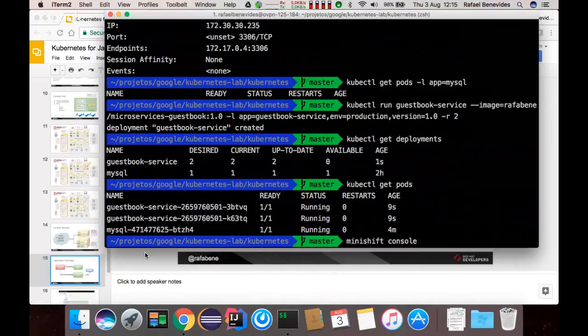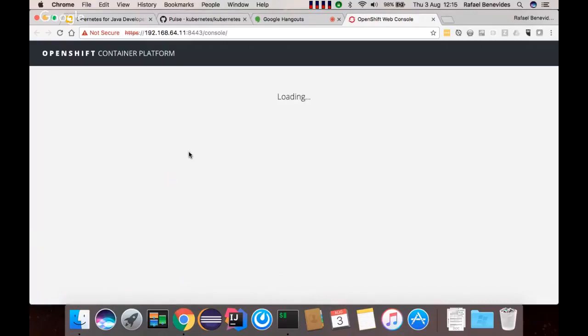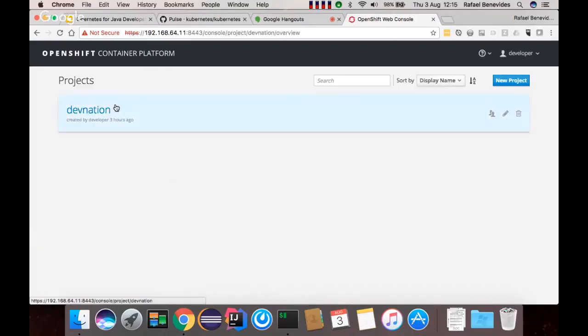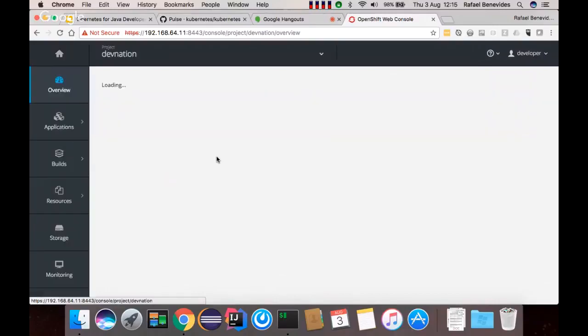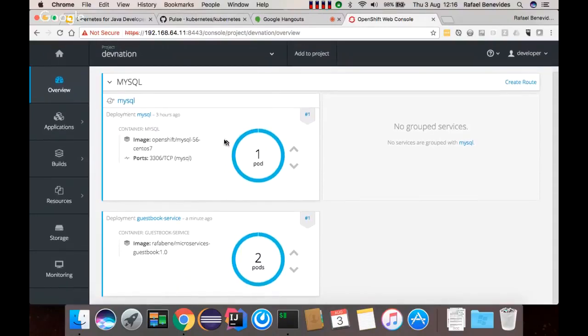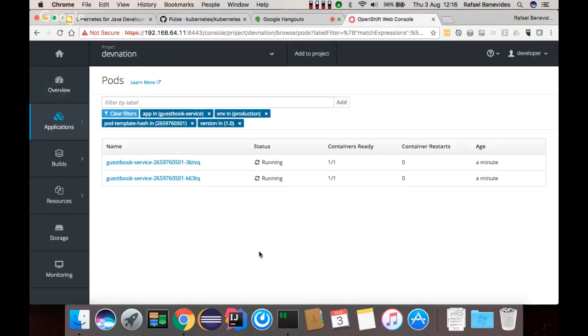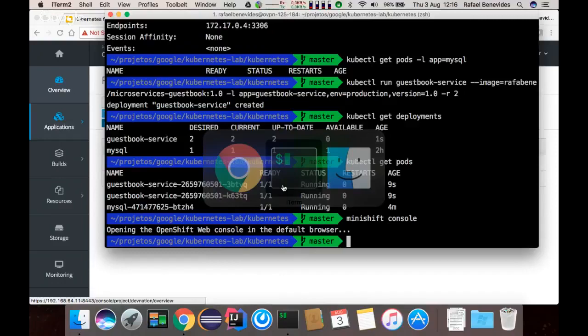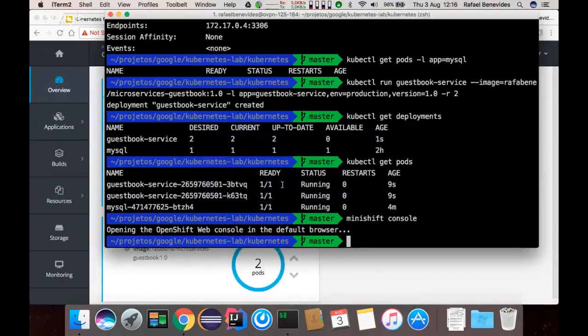So I will run Minishift console to open the OpenShift dashboard. I have here the project DevNation, and we can see the pods and the deployments that I've created now. So I have here MySQL, I have here the guestbook with two replicas based on that image that I created. But until this moment, I don't have any service. So how can I expose that deployment as a service?